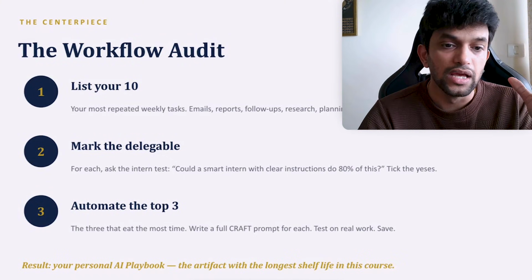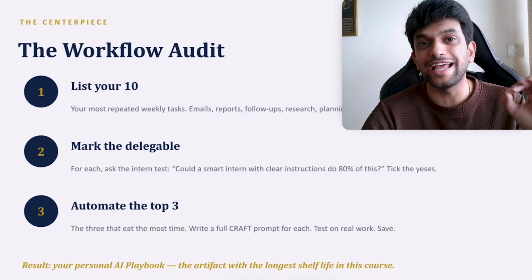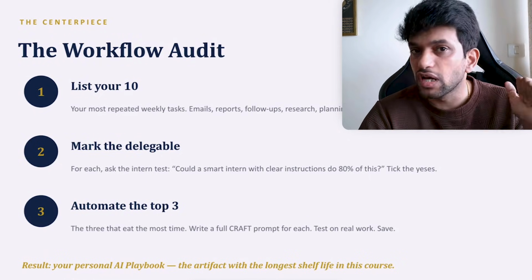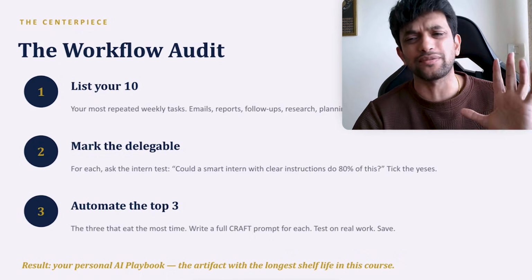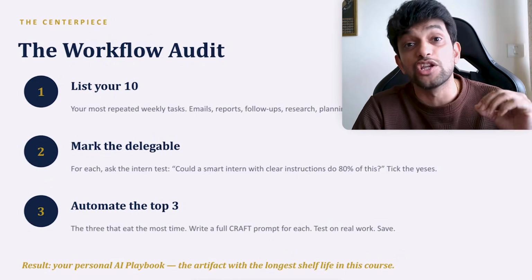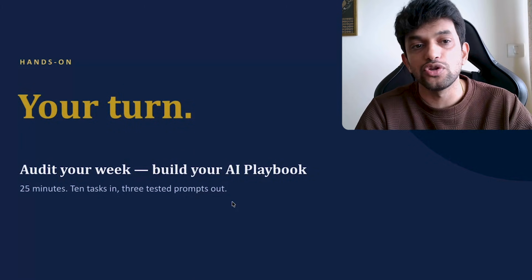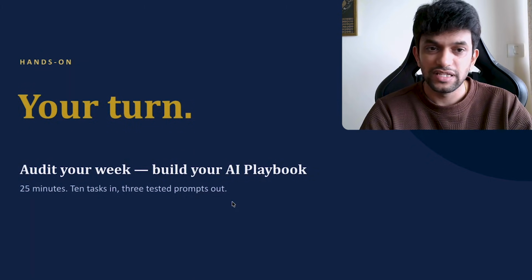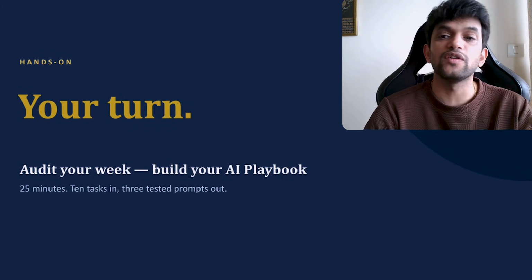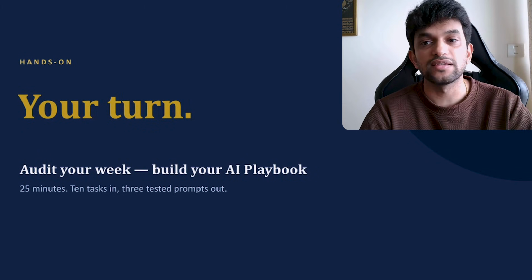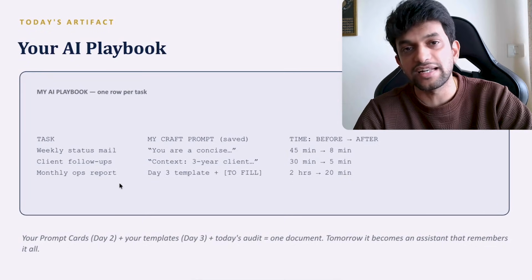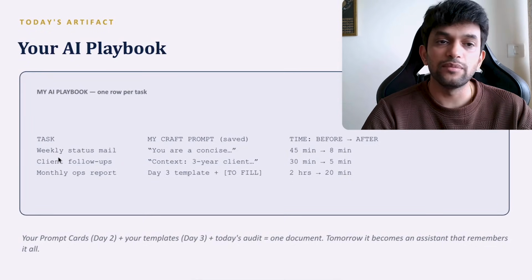Out of that 10 things, you have to automate 3. You should start using AI, use the CRAFT framework and start doing it. Even with bad input you get bad output, but still start using it. You will understand slowly and steadily how to use it. Now go audit your week, 25 minutes, right after this session. Don't go to the next session or before. Just as I asked you, write the list of 10, and out of that, start doing 3 of them.